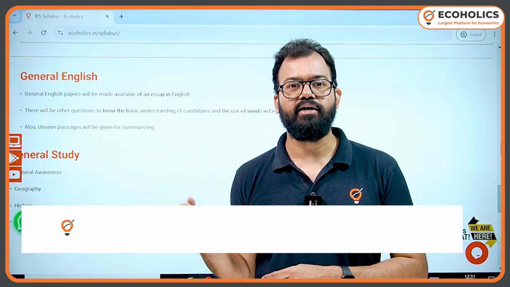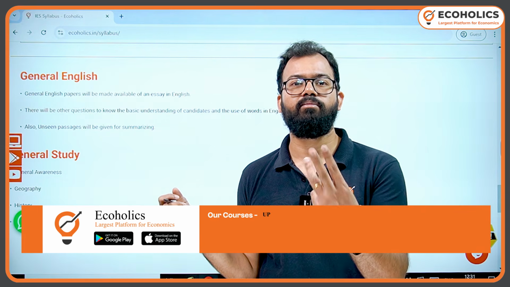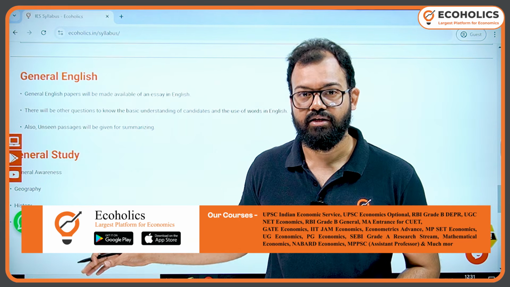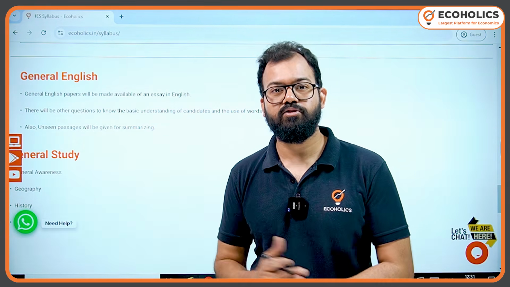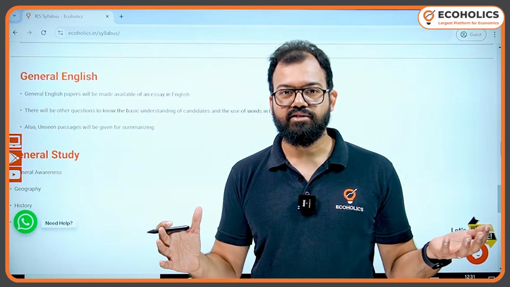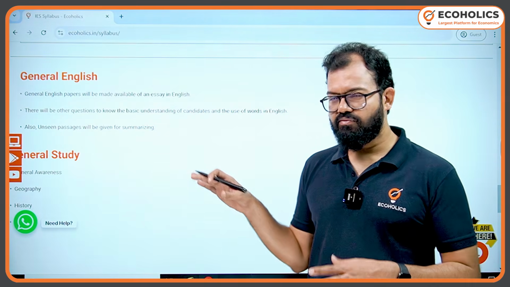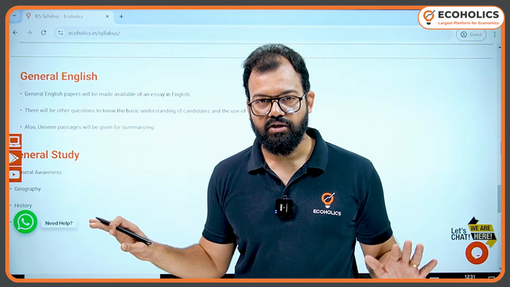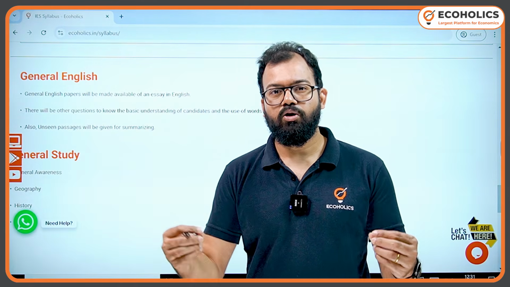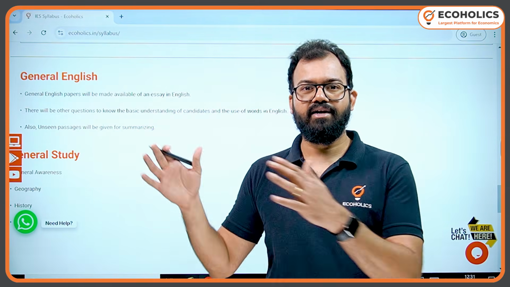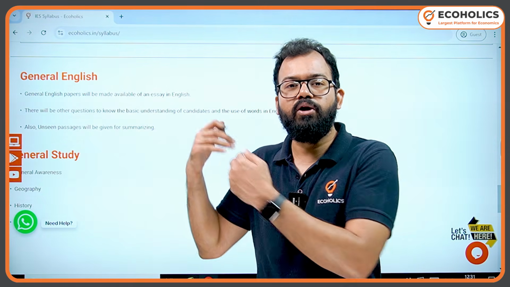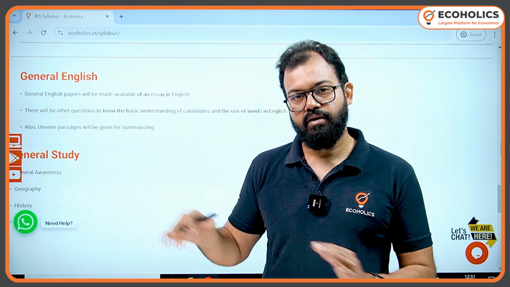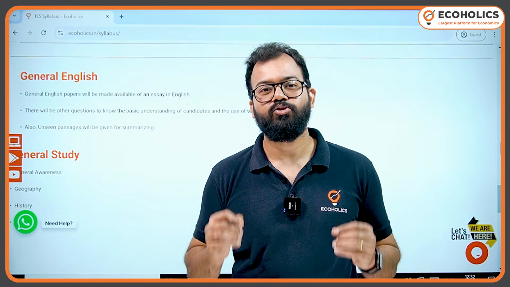Because it's very difficult to read the 5 parts of the history: ancient, medieval, modern, then post-independence, and then obviously, if some part, obviously they're not asking world history, but linking with world history, they can ask. Like for Subhash Chandra Bose, they can ask. So it is somewhere or the other linked with so many things. So it's difficult to cover in a short span of time. What I feel, if you aim for 40 marks, that will do the purpose. Because we need to understand the cost-benefit analysis. If you invest more time in GS, we'll get less output. It's better to focus more on economics papers, and here you focus on 40 out of 100 and 40 out of 100 on an average. You will get through. Our main aim is to get through the line.